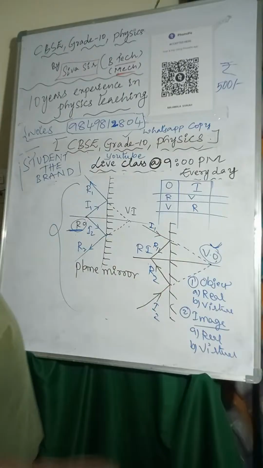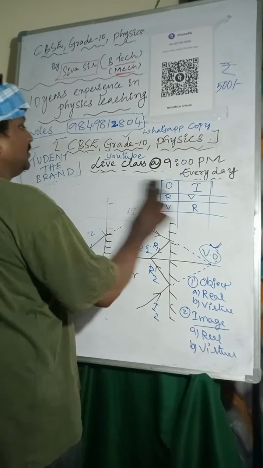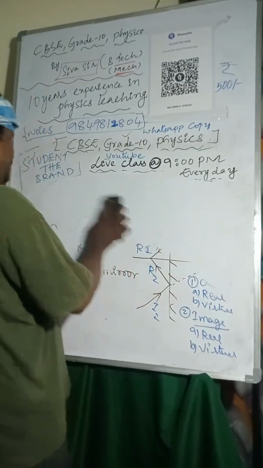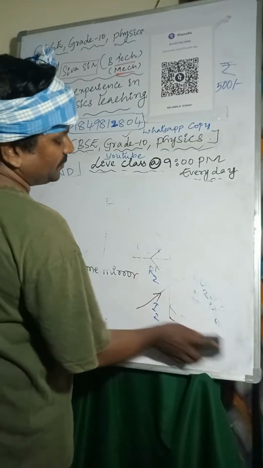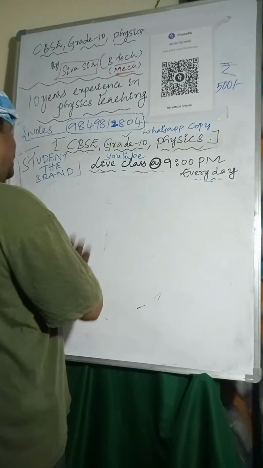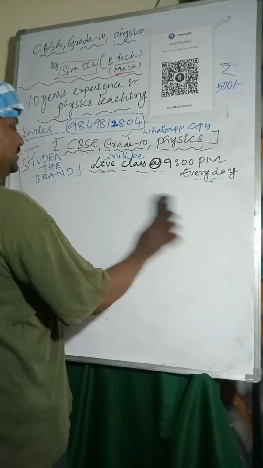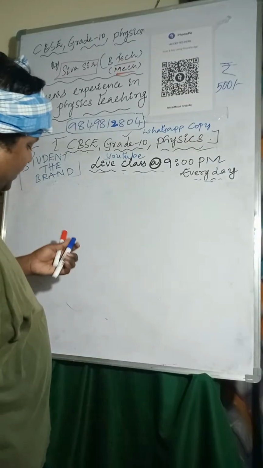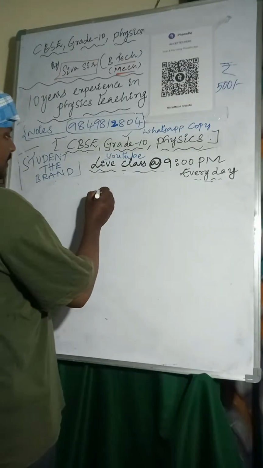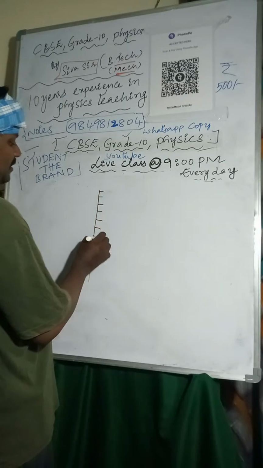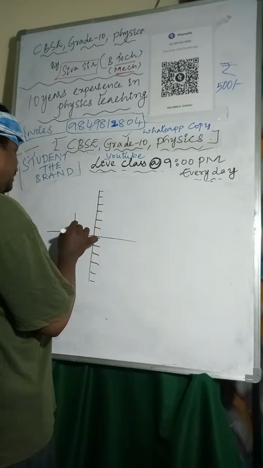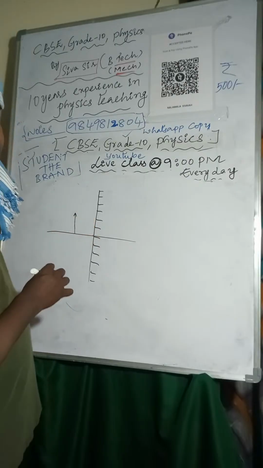Coming to the next one: the nature of the image formed by a plane mirror. What is the nature of the image formed by the plane mirror? We will discuss that now. I am taking a plane mirror here, and here I am considering the object. This is the object, and the height of the object is AB.